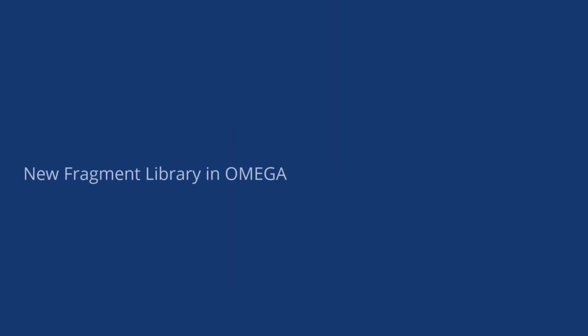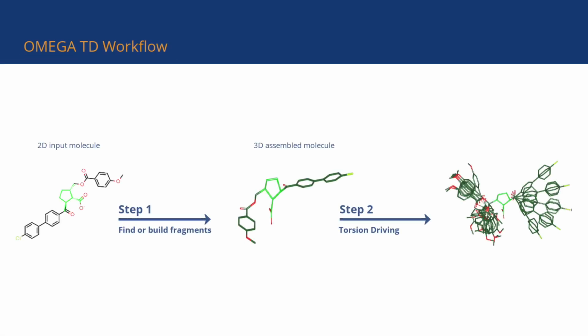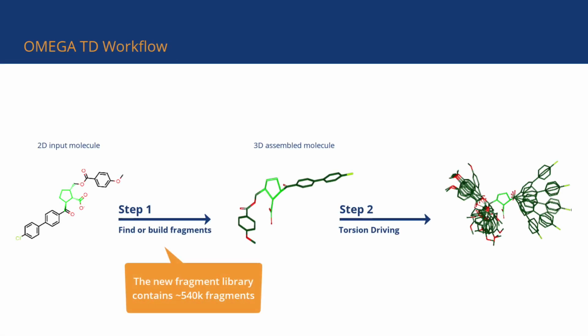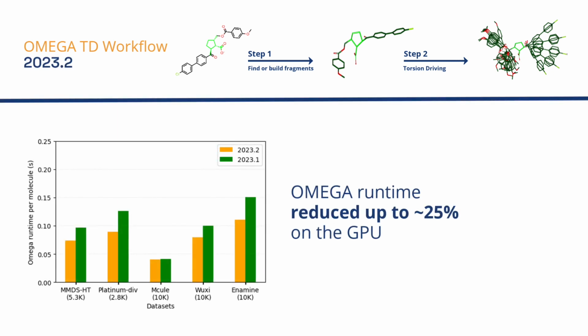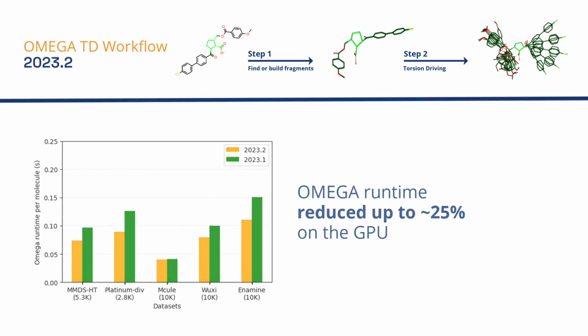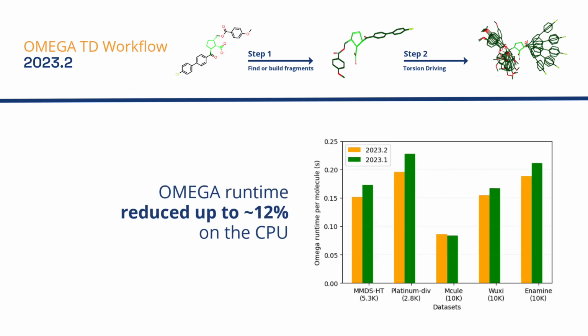Next up in Omega, we've replaced the built-in fragment library in both the Omega toolkit and application. Expanding on the 80,000 fragments of the previous library, the new fragment library contains approximately 540,000 fragments. The upgraded library reduces runtime on both GPU and non-GPU enabled machines without sacrificing accuracy.